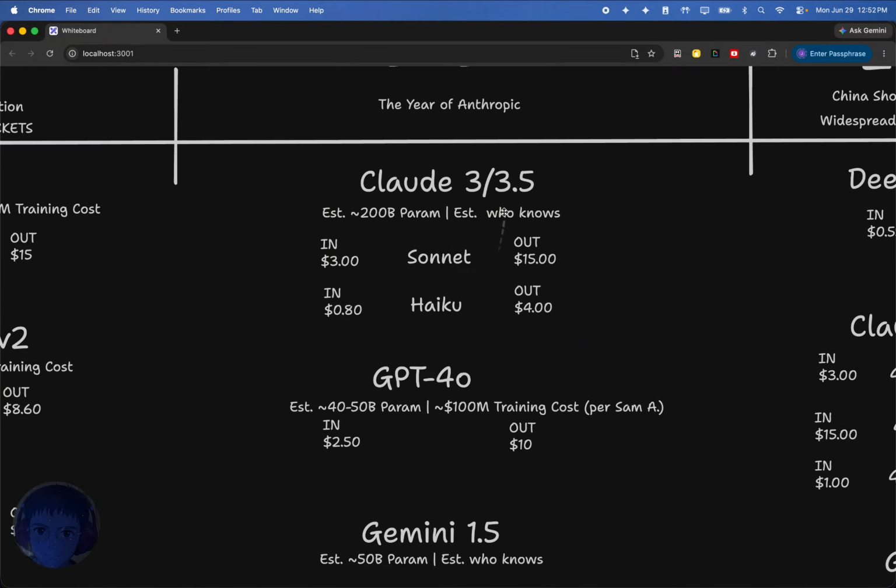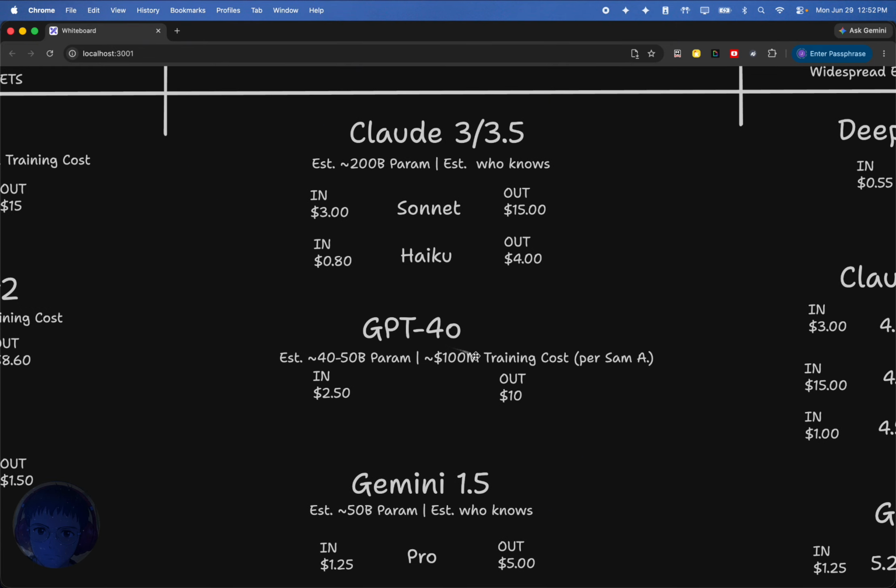Now, you'll notice I do list the estimated training price as who knows. And the reason for that is because it's honestly really hard to get a good guesstimate online. It just is. The only one I could find was for 4o, where Sam Altman did come out and say that the training cost was 100 mil, or about 100 mil. However, we can't fully trust him on that, right? We can't assume that that's 100% accurate. For all we know, he has benefit of reducing that amount.